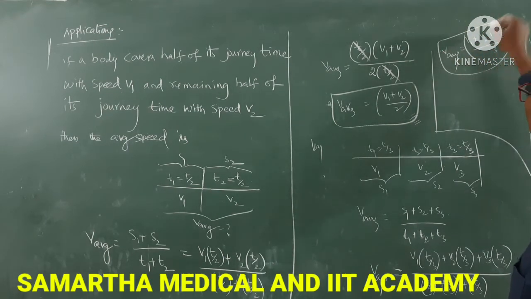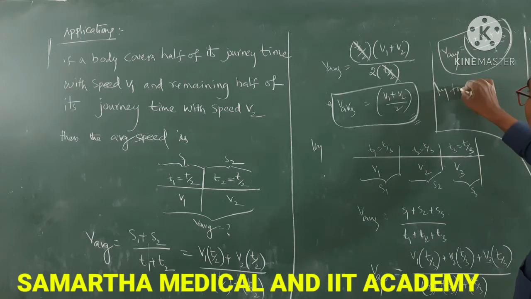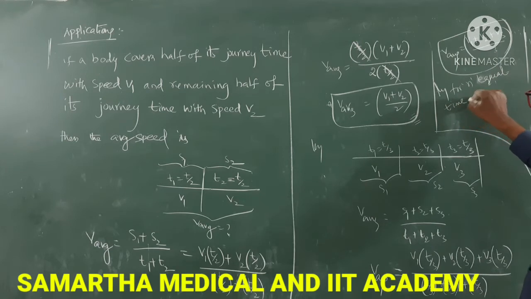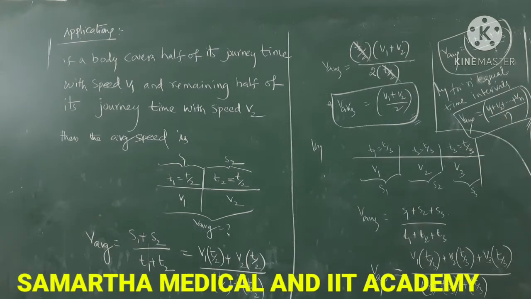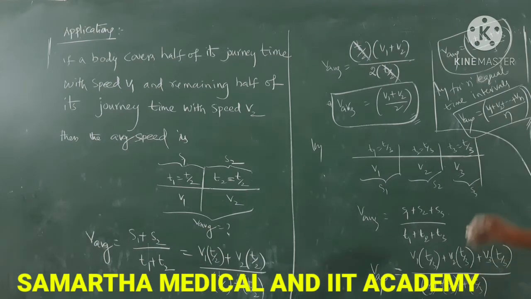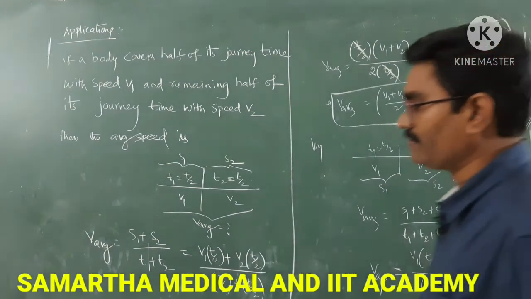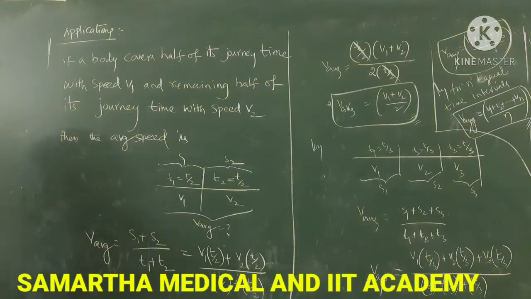Similarly, for n equal time intervals, V average is equal to V1 plus V2 plus so on plus Vn by n. So this is the formula for n equal time intervals, which you use to calculate average speed. Right. Next.